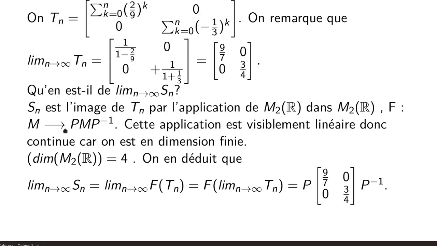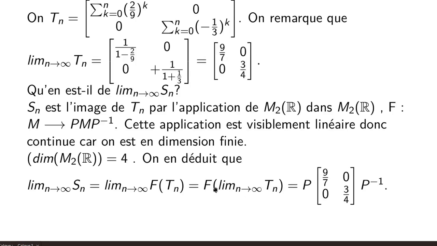We thus deduce that the limit of Sn as n approaches infinity is the limit of f of Tn, which is none other than f of the limit of Tn by continuity, and thus it is f of the matrix diag(9/7, 3/4), which gives us P times the matrix diag(9/7, 3/4) times P⁻¹. So all that remains to be done is to find P.